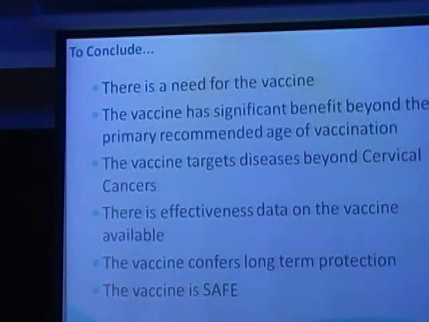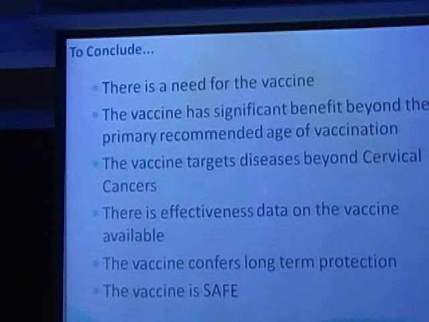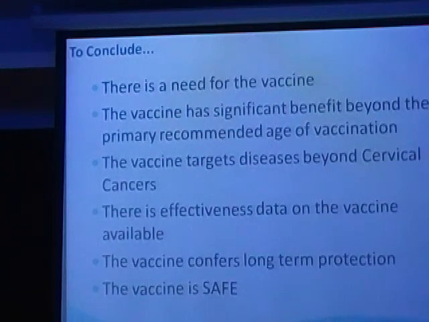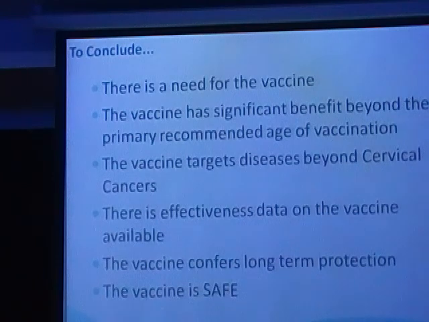Now, basically 2 types of vaccines are available in our country and worldwide right now. One is the quadrivalent vaccine, where we have 16, 18, 6 and 11. That is where we have the 2 viruses responsible for the cancer and the 2 viruses responsible for the warts. The dosage schedule is the 0 dose, or first dose, today, the second dose 2 months later, and the third dose 6 months later.